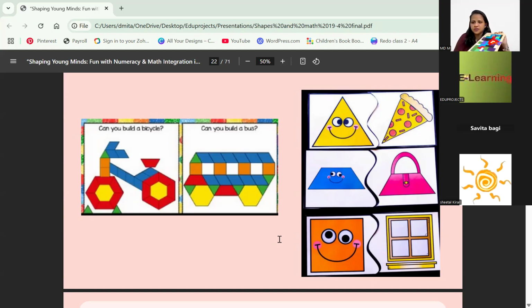Sorry, if it's visible, you can see. Sorry, the shapes are coming down. So there are different shapes, and they put it like this, and they try to fill the entire thing. And then there is a manual on which you have to put the shape in a particular position, or next to each other, or in a way that you make some design out of it. So these also help. These are called shape puzzles.